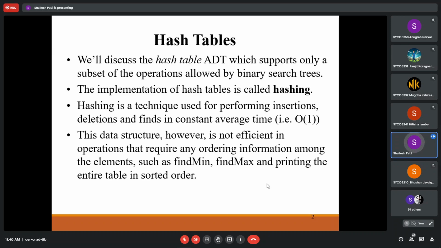Again, what is the shortcoming of hashing? It will not be that efficient in operations where we have to sort, search for the minimum, find the maximum, or print the table in sorted order. It will help if we arrange the elements and then sort, which reduces the complexity of sorting, but it will not sort the data as it is.